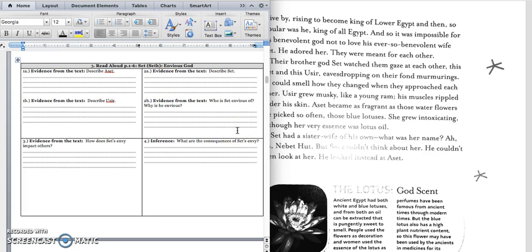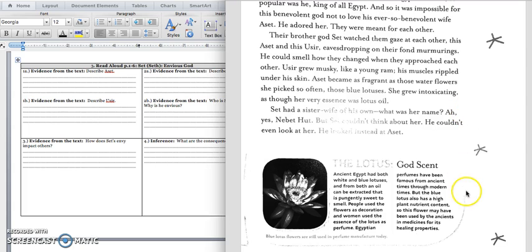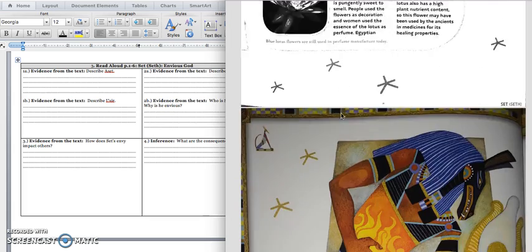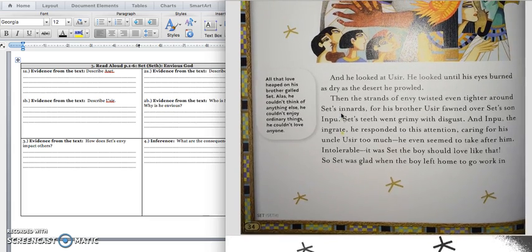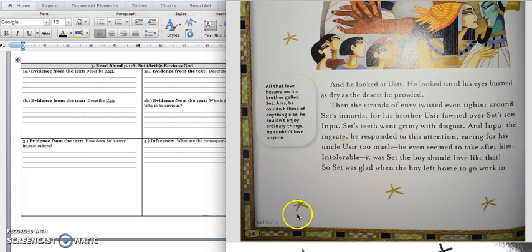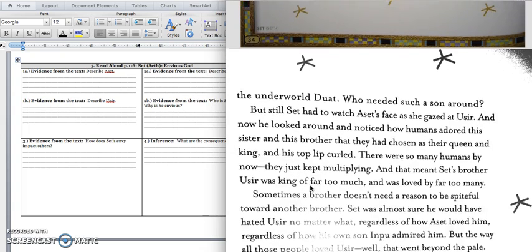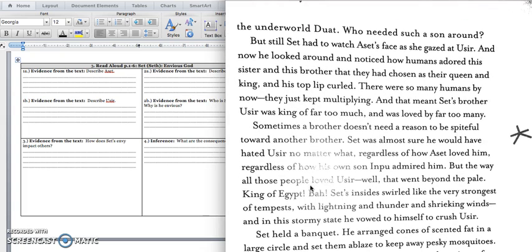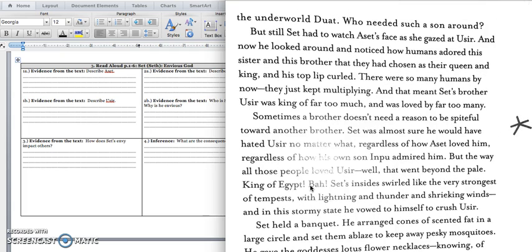2B says, who is Set envious of, and why is he envious? And if we keep reading, we know that Set, as he's watching Usher and Aset and their love for each other, his eyes are burning as he's watching them. And he also doesn't like that his son, Impu, loves Usher. And we're going to keep reading to get some more information.